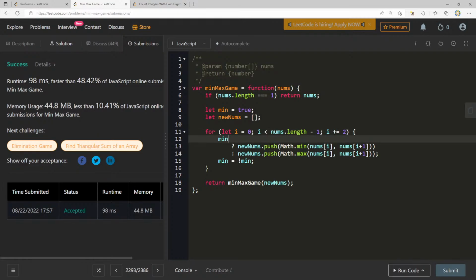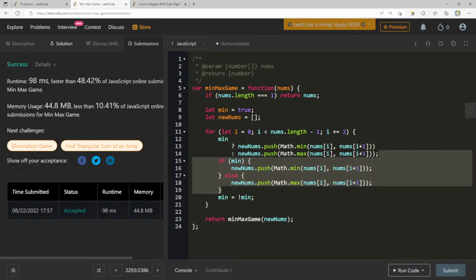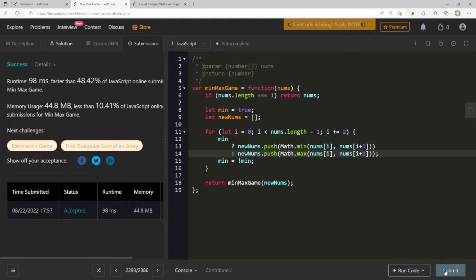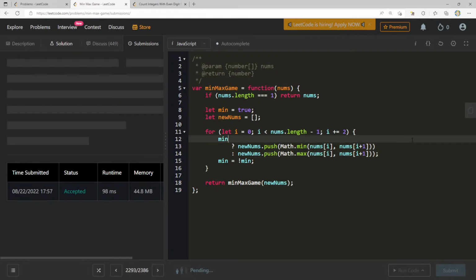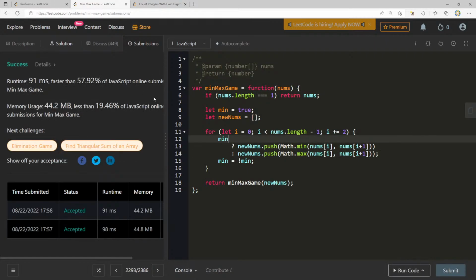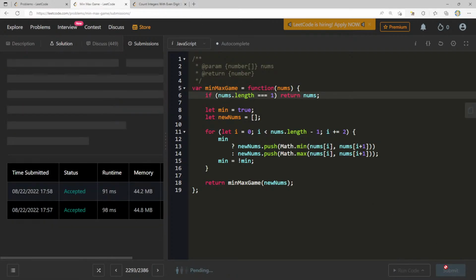We can sort of abstract this. No, because then, yeah, that's fine. I'm good with this. I think that's fine. I mean, this didn't really do anything. It probably made it harder to read. 57.92. This seems like a classic recursive question to me, and I'm happy with this solution.